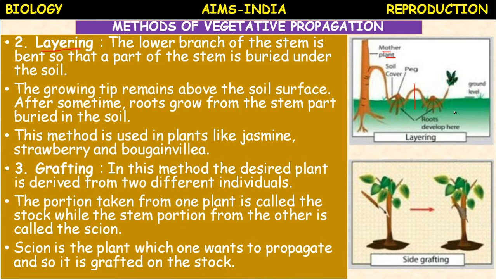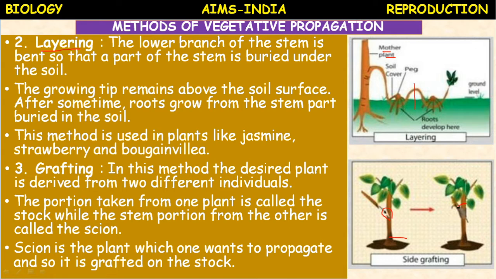Now see, this is grafting. This is the stalk, the root stalk, and here a wound is made, and the same type of wound, the same type of cut, is made in the scion, such that the scion fits in the stalk, a V-shaped cut.